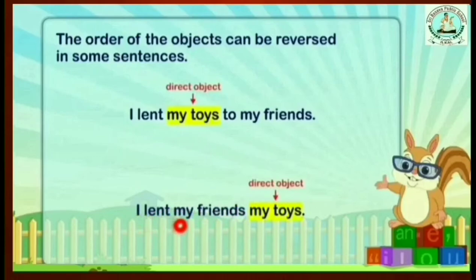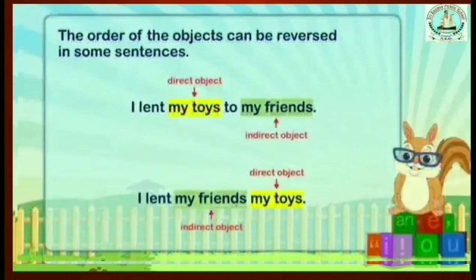I lent my friends my toys. So here the places of the objects have been changed. Look at here. So it is the indirect object, and the indirect object can change the place, but then they cannot change their features.